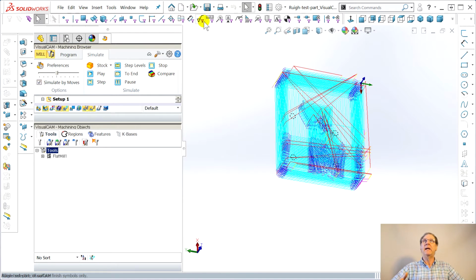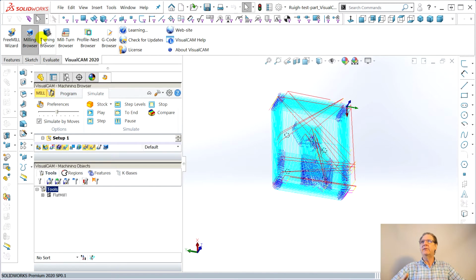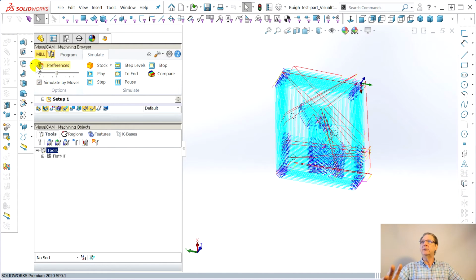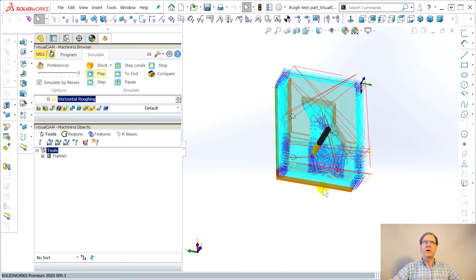Oh, I've turned the command manager off, by the way. Enable command manager. They give a thing and put all of their building, they call them browsers. It's like that Altium had this, client server kind of nonsense. I prefer the vertical space, so I disable the command manager. And as you can see, there's always a way to do it different. Speed this thing way up. Say play it. Zing. Watch this baby go.